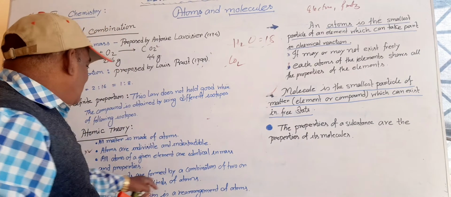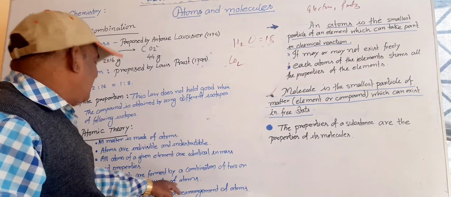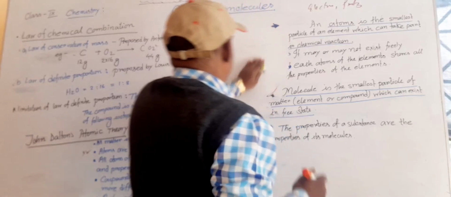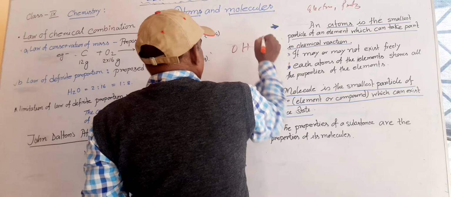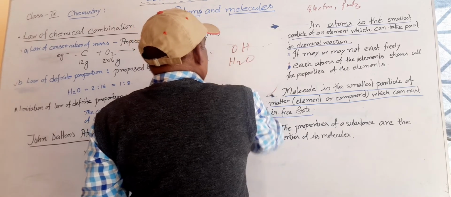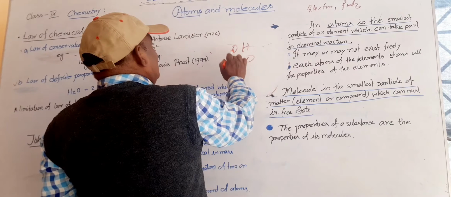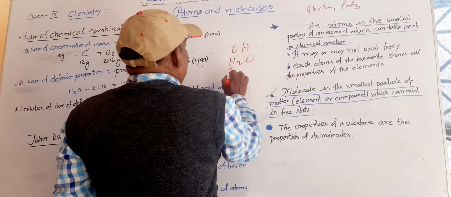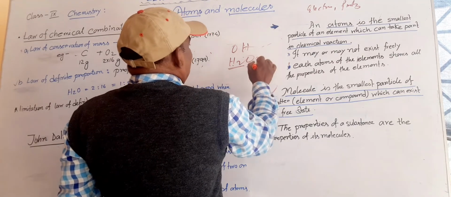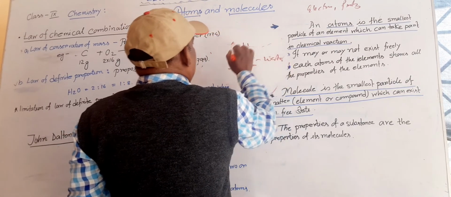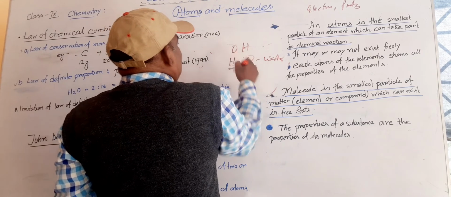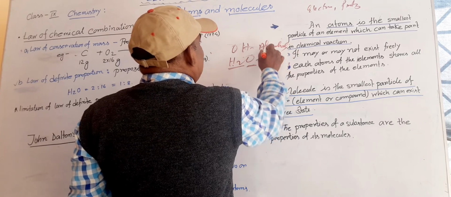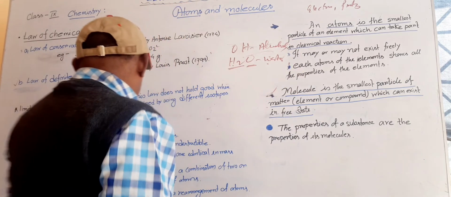So compounds are formed by the combination of two or more different kinds of atoms. All compounds are made by a definite formula that we write. Suppose for alcohol we write OH, for water we write H2O. It means one hydrogen and one oxygen element are present in both water and alcohol. But what we observe is that two hydrogen and one oxygen become water. When we take one hydrogen and one oxygen, the compound changes and becomes alcohol. Alcohol is entirely different from water.